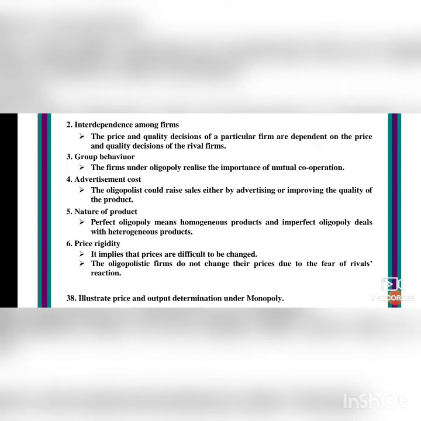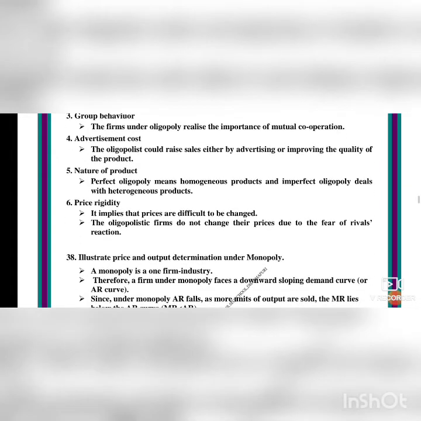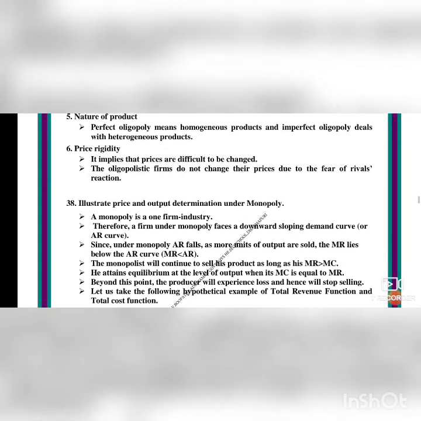Next one, price rigidity. Rigidity refers to the expansion and contraction of the price, increase and decrease of the price level. It implies that prices are difficult to change, isn't it? If one person is increasing and the other person is not, what will happen? There will be a variation in the price level. The people will go to the shop where the price is very less. So one person will not get any profit and the other shop will get more profit. The oligopolistic firms do not change their prices due to fear of rivals' and competitors' reaction. So they can't raise or decrease the price level.